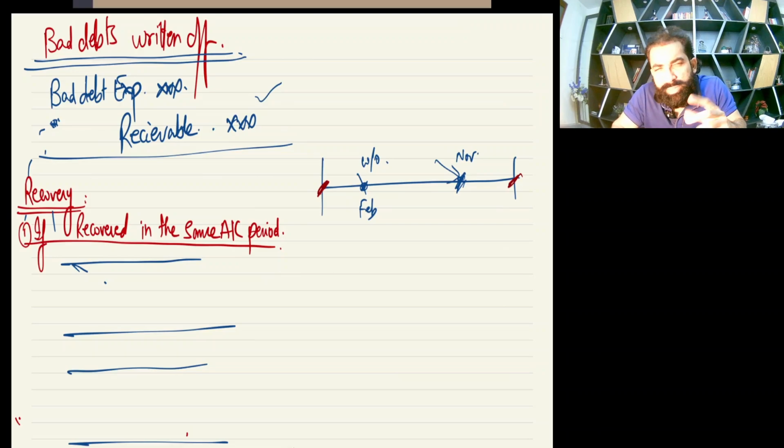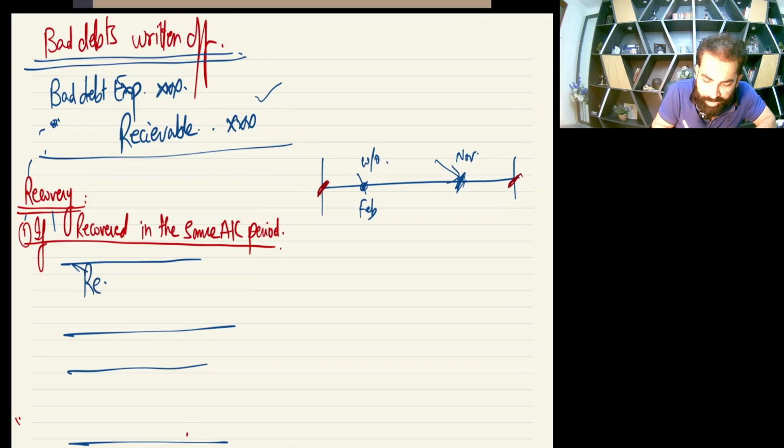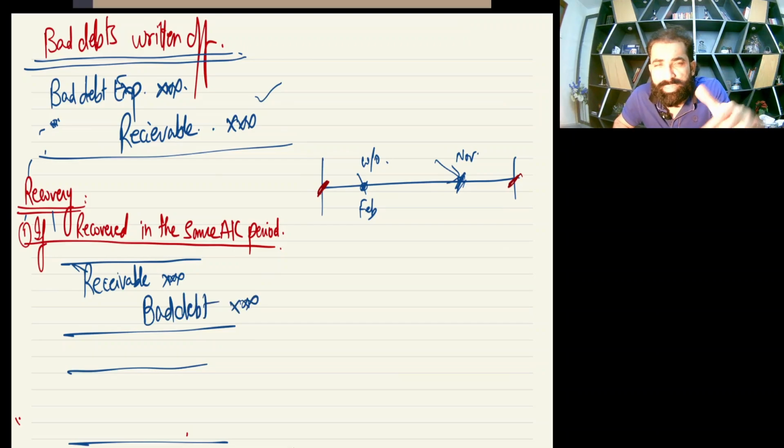So, let's reverse it. At the first step, we'll reverse the above entry. Reverse means we'll make the opposite entry. So, the entry will be receivable debit and bad debt credit. Okay, listen to my words, this reverse entry will give birth to the debtor again.